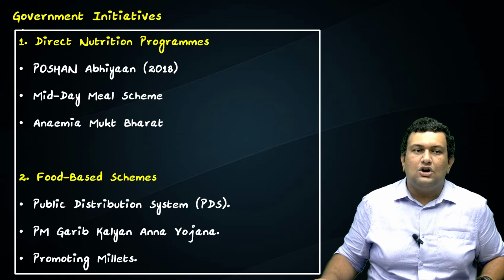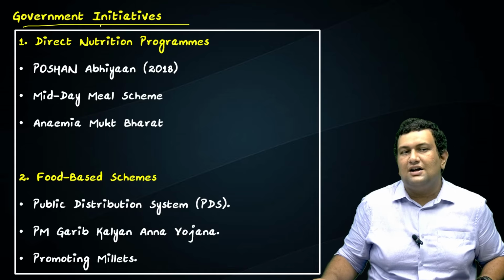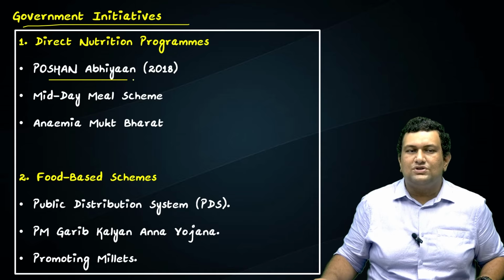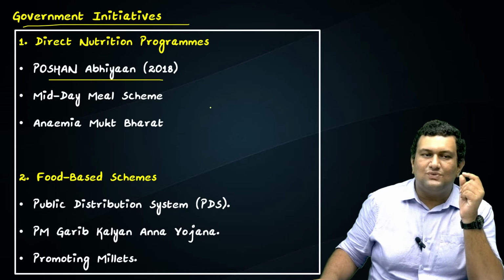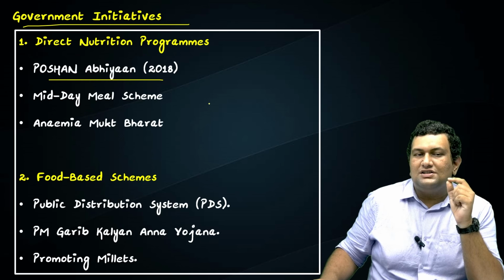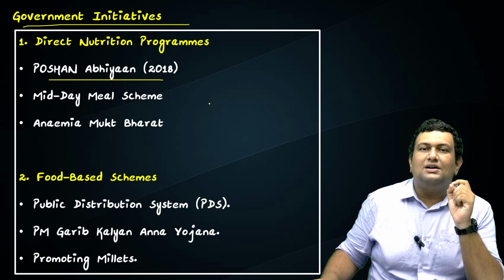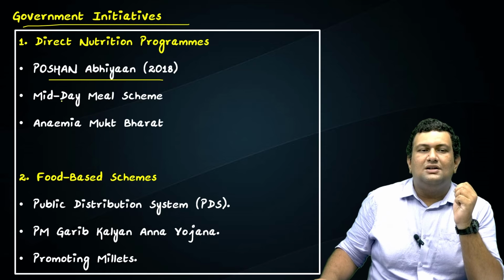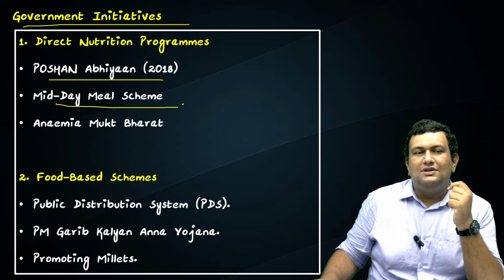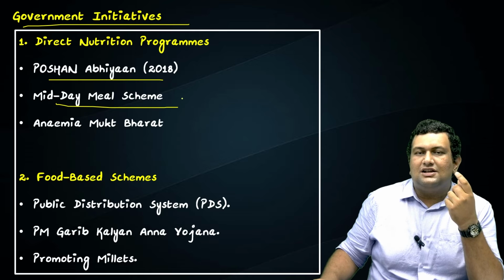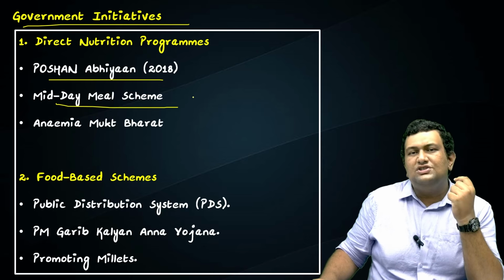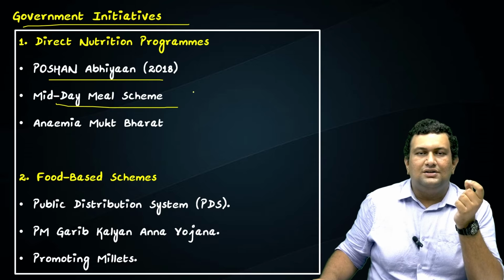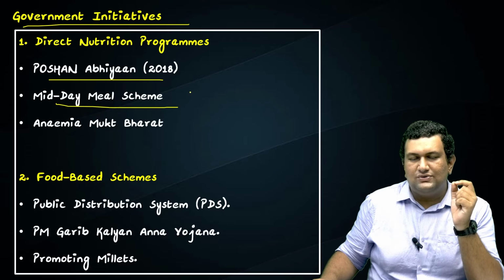So we'll see the government initiatives in this regard. The first is the Poshan Abhiyan. It's an umbrella scheme, which stands for Prime Minister's Overarching Scheme for Holistic Nutrition. It in a way converges various departments, for example, women and child development, health, sanitation, etc. Next is the midday meal scheme. Under this scheme, nutritious food is given to the children in government schools and government aided schools.